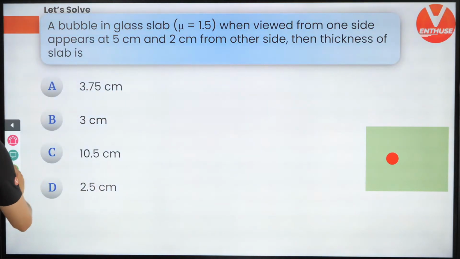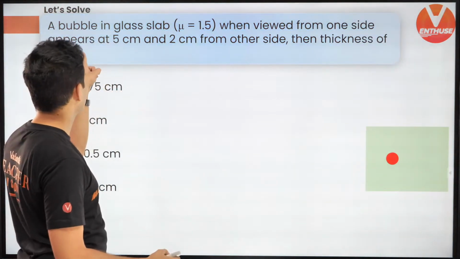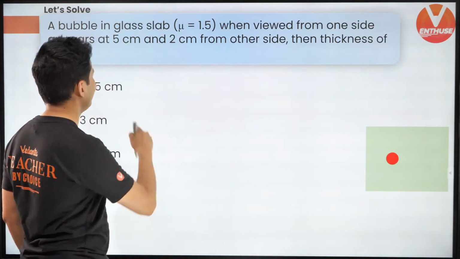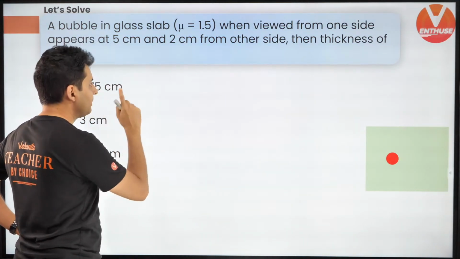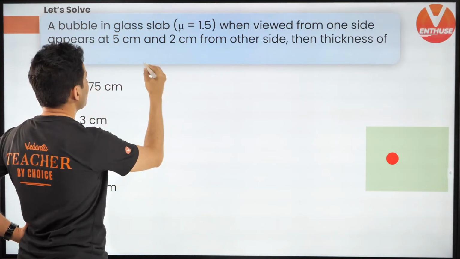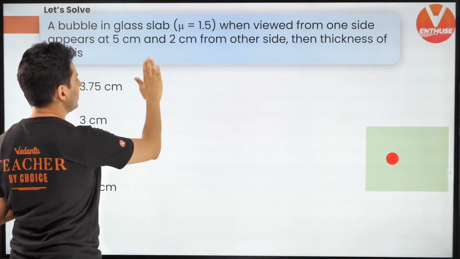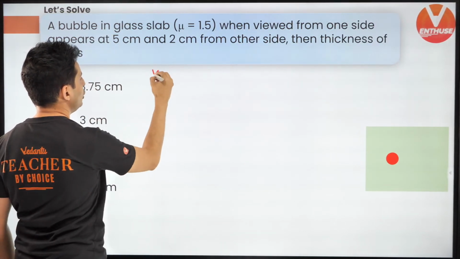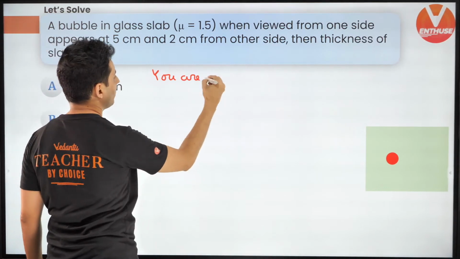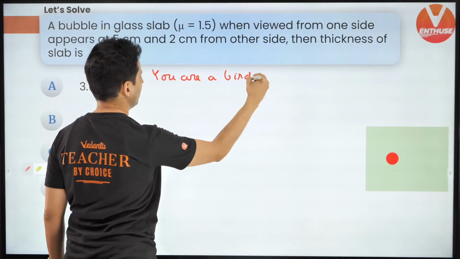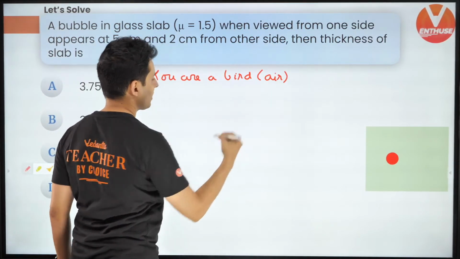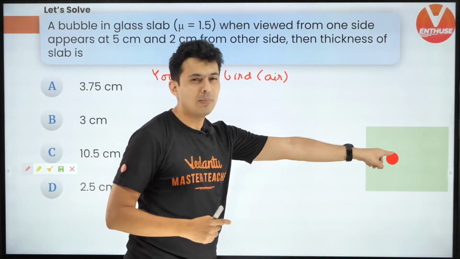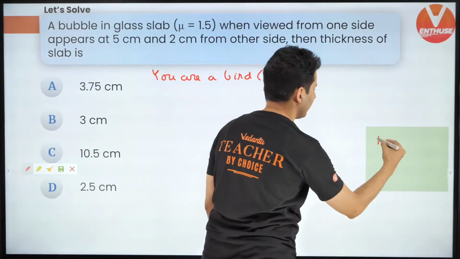All right, so let's do this. When you see from one side the depth is 5 centimeters. So what will be the actual depth? Remember, 5 centimeters, I'll just put it over here, because you are a bird. Why are you a bird? Because you are in air. You are in air and looking at the bubble. That bubble is like that fish. Think of that bubble like a fish.